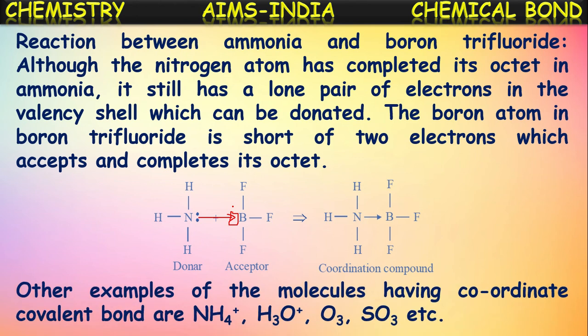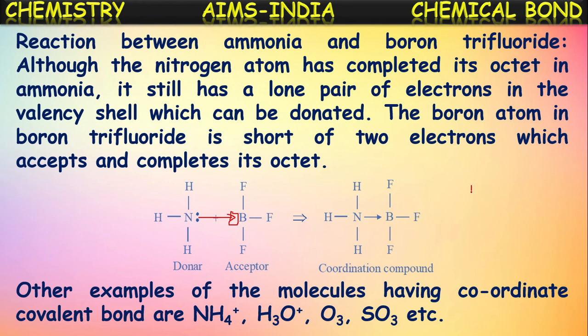Okay. So some other examples for the molecules which are having coordinate covalent bonds. They are ammonium ion, NH4 plus, it is called ammonium ion, and water hydronium ion, H3O plus, it is called hydronium ion, and ozone molecule, sulfur trioxide, etc. These all contain dative bond in them. If you see the example ammonium ion, NH4 plus.